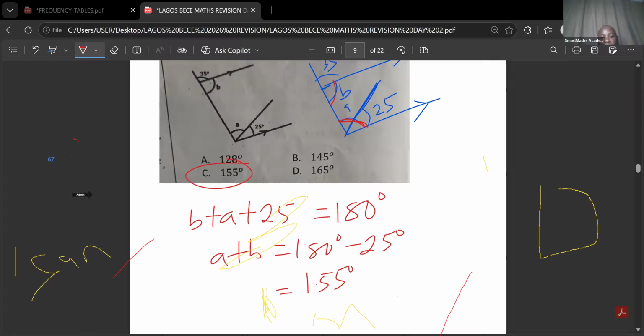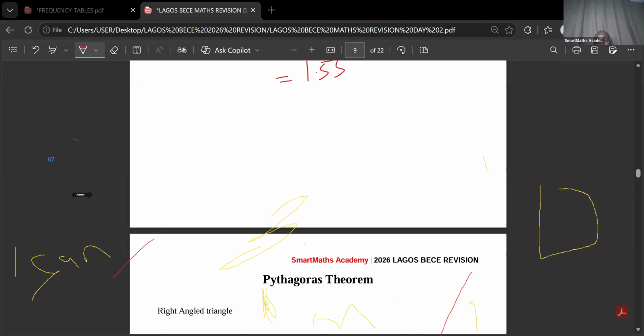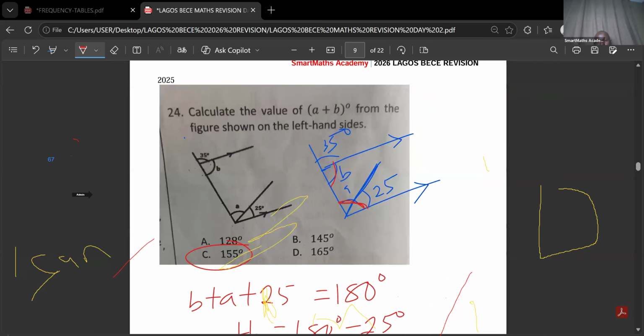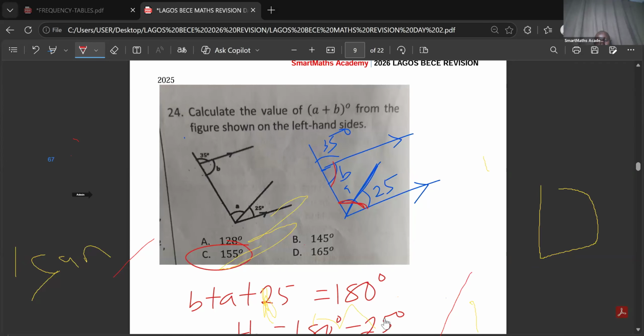So I think we are going to stop here. That's the end of this one on angles between lines. So let me now open the chat and the room for us to ask questions before we move to the next one. We have a lot to cover today. You can unmute yourself now. Raise your hand if you have questions.